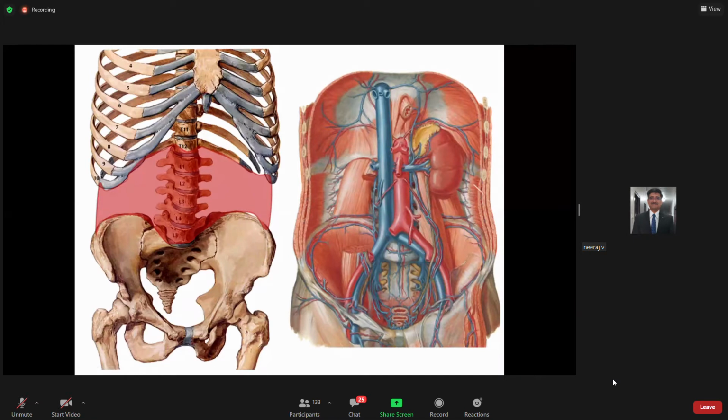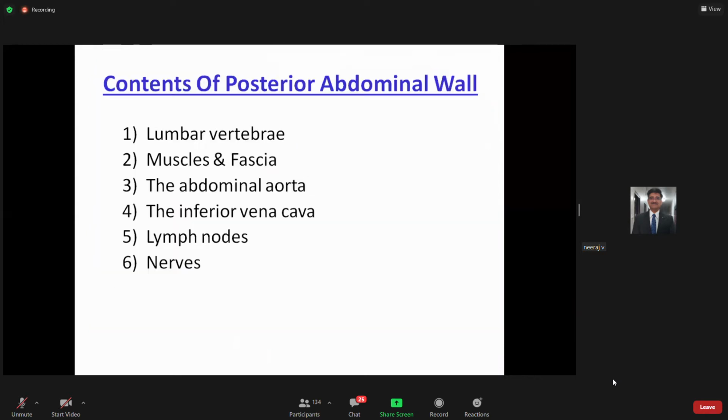So basically, the posterior abdominal wall is made of three parts: bony, muscular, and the fascia. These are the contents which are directly in relation to the posterior abdominal wall.